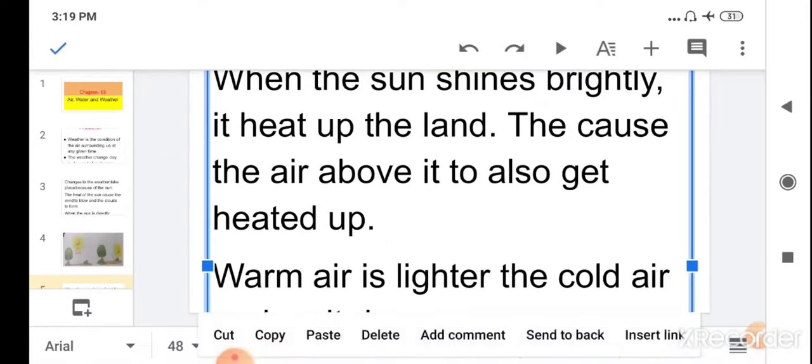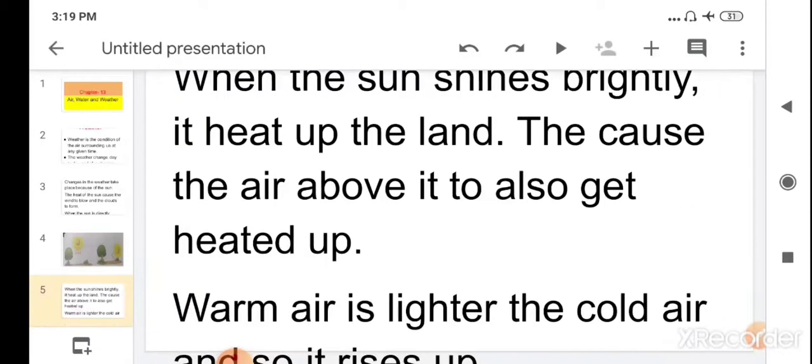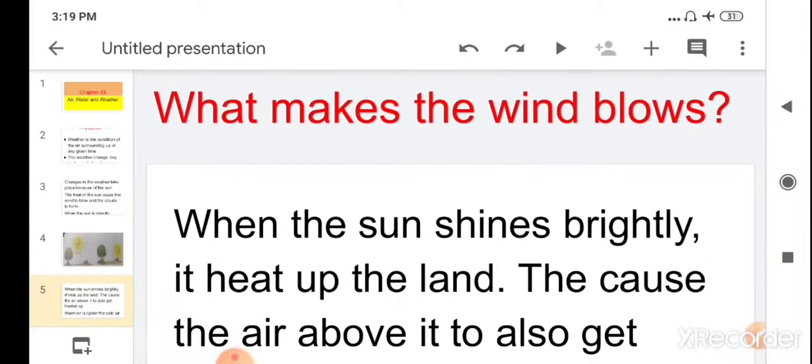Now the space is empty because the hot air rises up and the cool air rushes in to take the place of the hot air. So this causes the wind to blow. Once again, why does the wind blow?